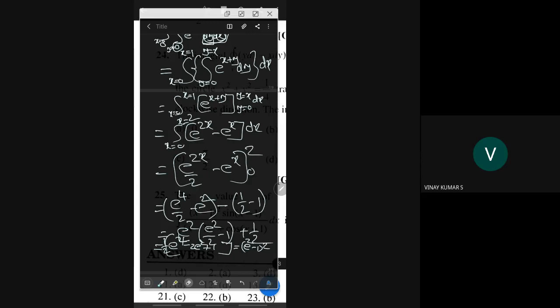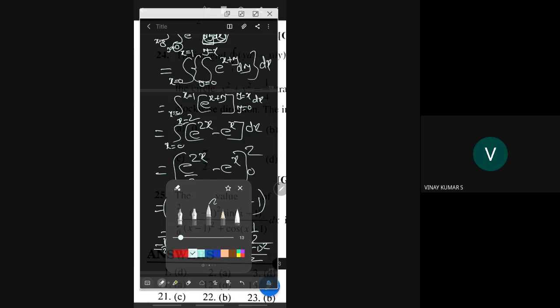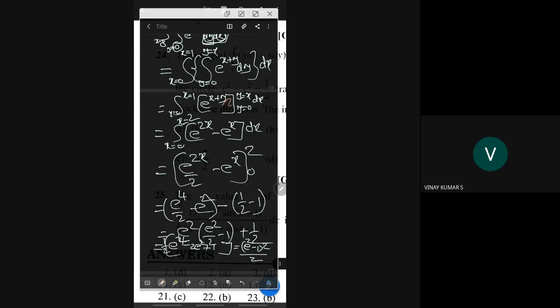Sir, can you teach this step again, sir? The third step, e power 2x minus e power x. Right. See, in this y place, you have to put x. So then it becomes e power 2x. Then minus of, again you have to put this 0. X plus 0 is x. So e power 2x minus e power x.